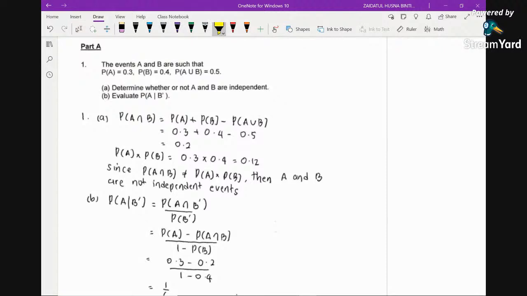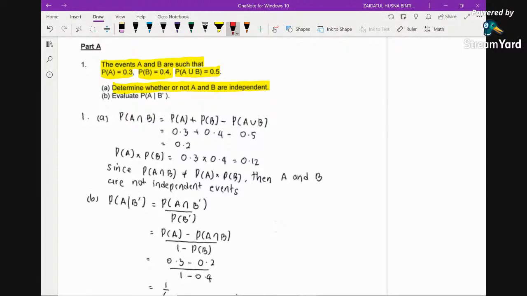Question number 1. The events A and B are such that P(A) equals 0.3, P(B) equals 0.4, and P(A union B) equals 0.5. The question says determine whether or not A and B are independent. Let's recall independent events.